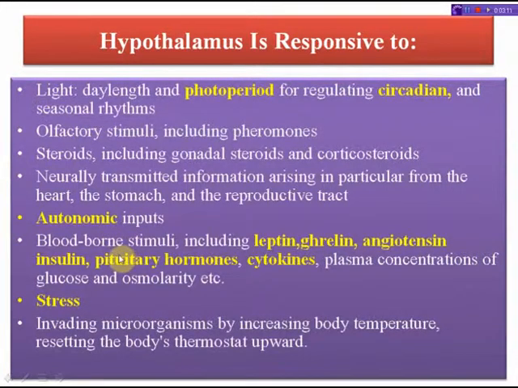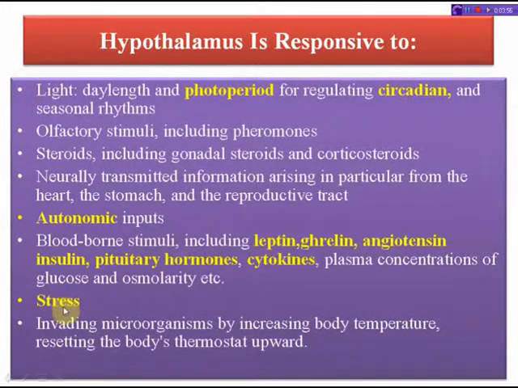Next, blood-borne stimuli including leptin, ghrelin, angiotensin, insulin, pituitary hormones, cytokines, plasma concentration of glucose, osmolarity, etc. are responded to by the hypothalamus. See, blood-borne stimuli, that is peptide hormones, have important influences upon the hypothalamus, and to do so they must evade the blood-brain barrier. The hypothalamus is bounded in part by specialized brain regions that lack an effective blood-brain barrier. The capillary endothelium at these sites is fenestrated to allow free passage of even large proteins and other molecules.